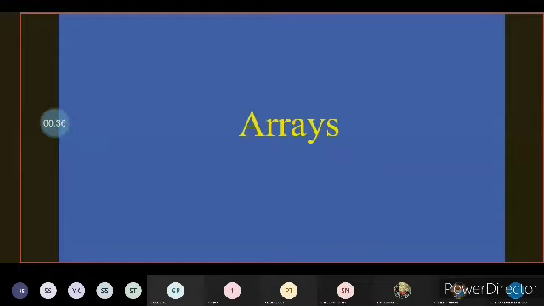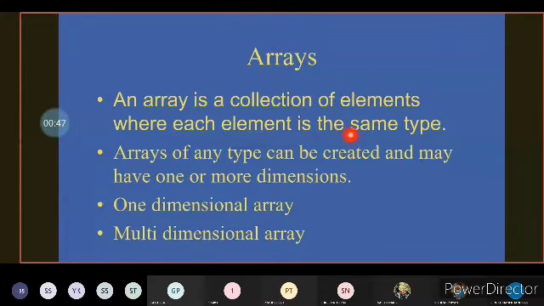So arrays means that it is a collection of elements where each element is of the same type. The arrays of any type can be created and may have one or more dimensions. It means that you can create a single dimension array or you can create a multi-dimensional array. That is what we call one or more dimensions.